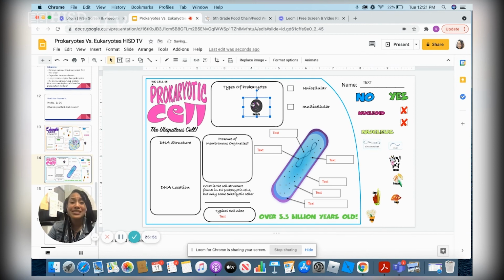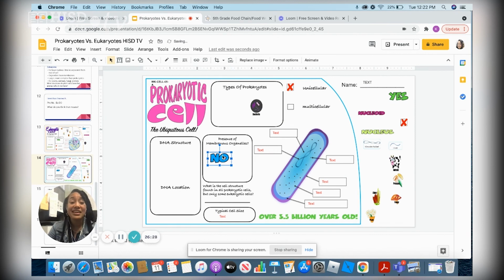So now that we know what type of organisms are typically prokaryotic, are they mostly unicellular or multicellular? Or could they even be both? Which one should we check for prokaryotic cells? Right, as stated earlier, prokaryotic cells are usually simple and not as complex. So they're mostly unicellular organisms made up of just one cell. Now that we know that they're unicellular and bacteria, do these cells contain membrane-bound organelles? Yes or no? No, they do not. So the answer to this question would be no.